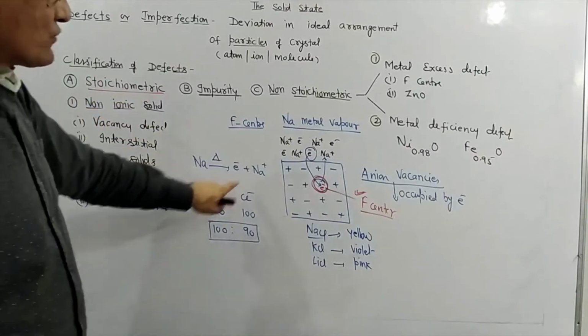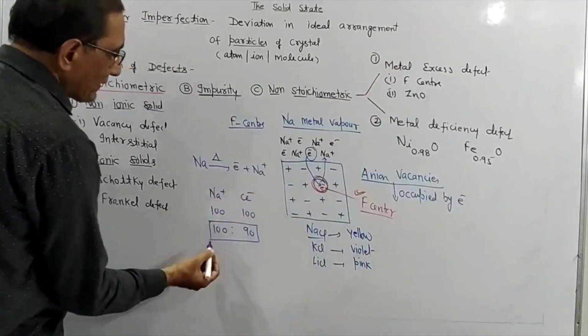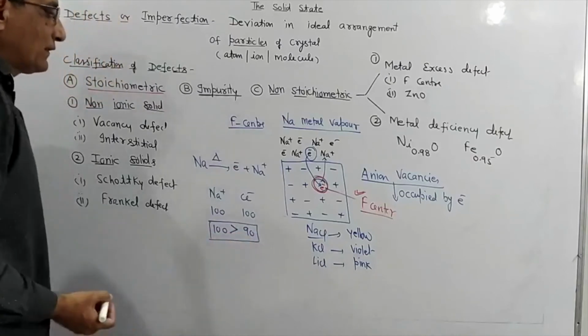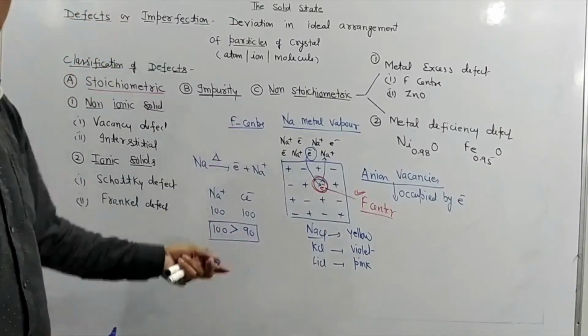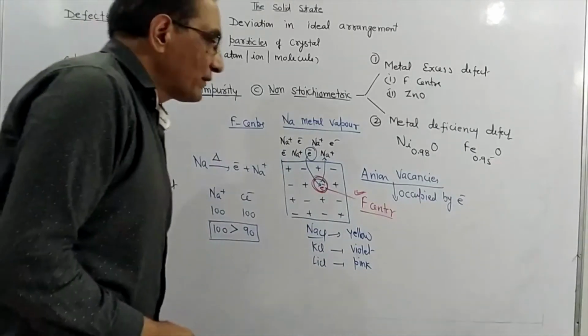And students, why is it called metal excess defect? Because due to the presence of this defect, we have more Na+ ions than Cl- ions. The metal ion is more, therefore it is called metal excess defect. So now we'll discuss zinc oxide.